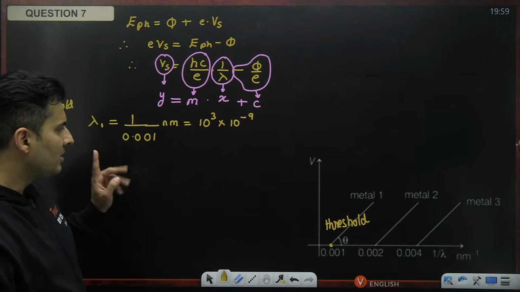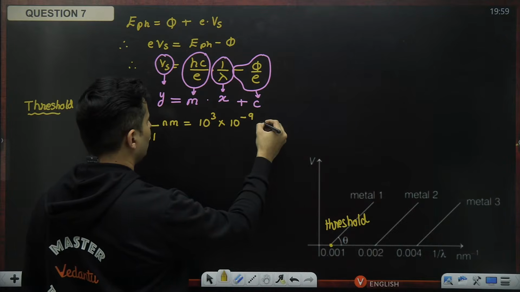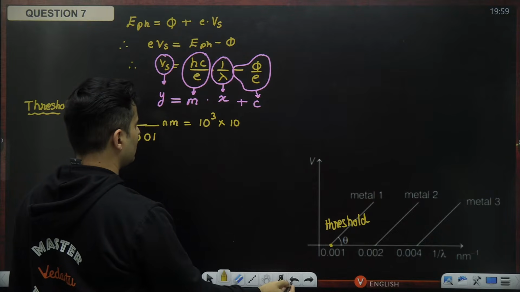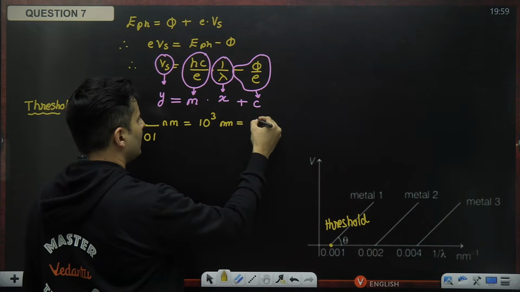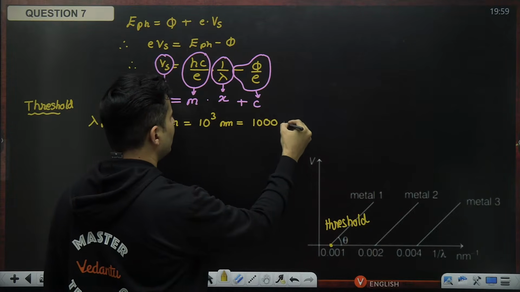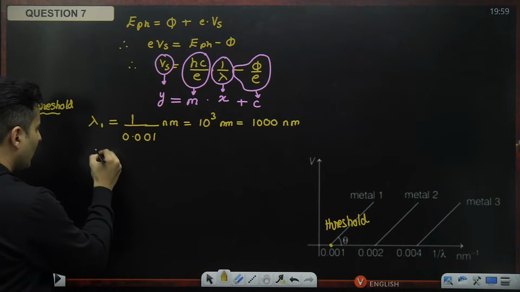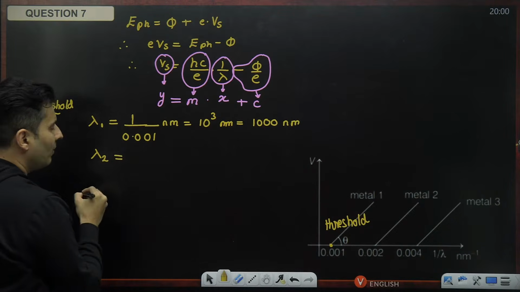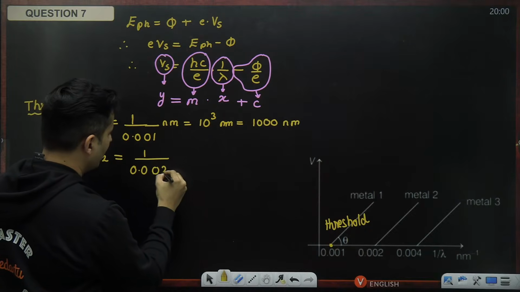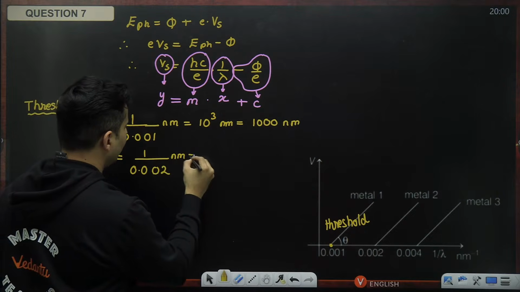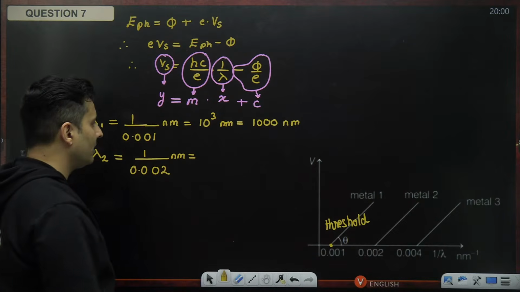This is the first thing. Forget the conversion, just write it as 1000 nanometers. That is the first wavelength. Lambda 2 is 1 divided by 0.002 nanometers inverse, which is 2 into 10 to the power negative 3.